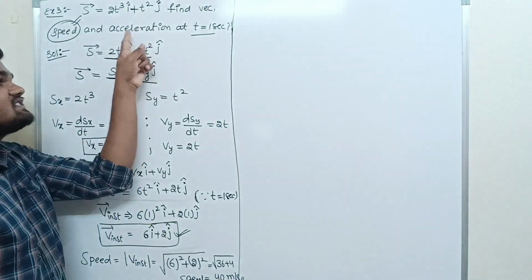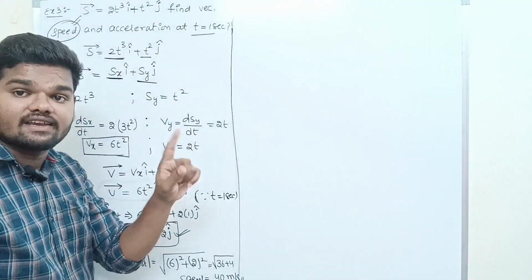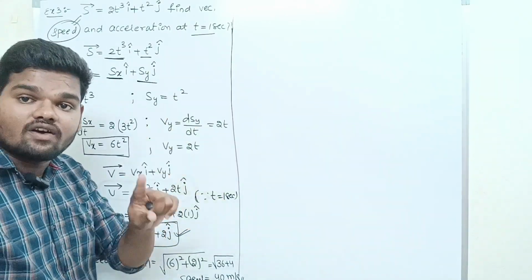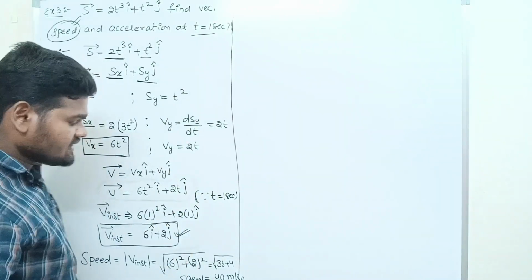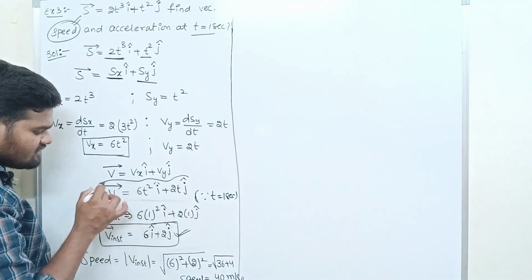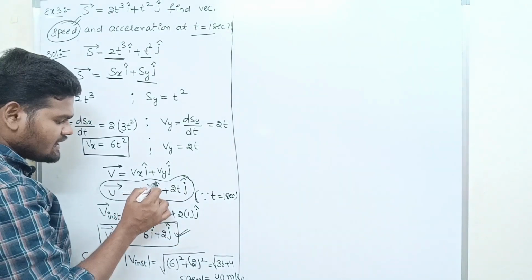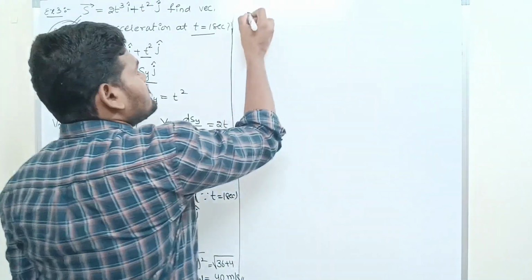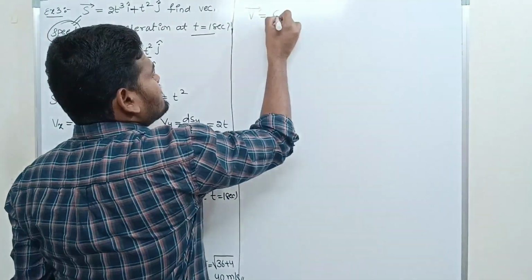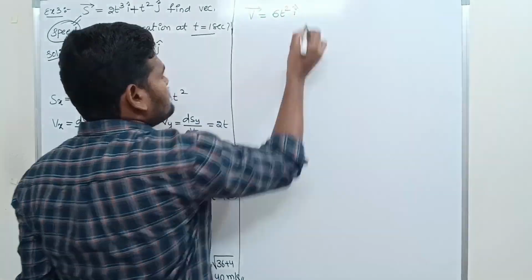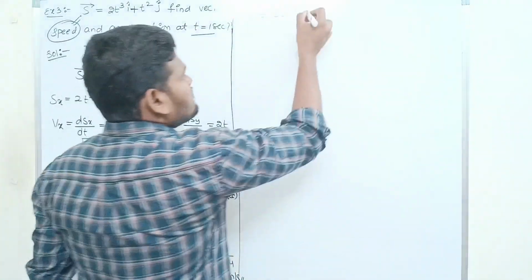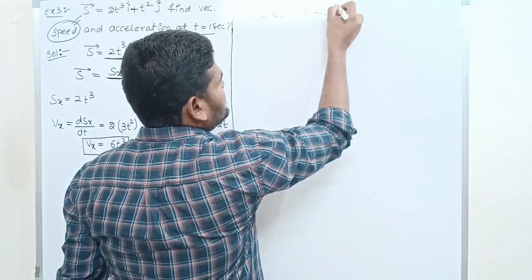We have to find the acceleration at t equals 1 second. To find the acceleration, we need the velocity equation. Here the velocity equation is there. Are you getting? So v is equal to 6t square i cap plus 2t j cap.